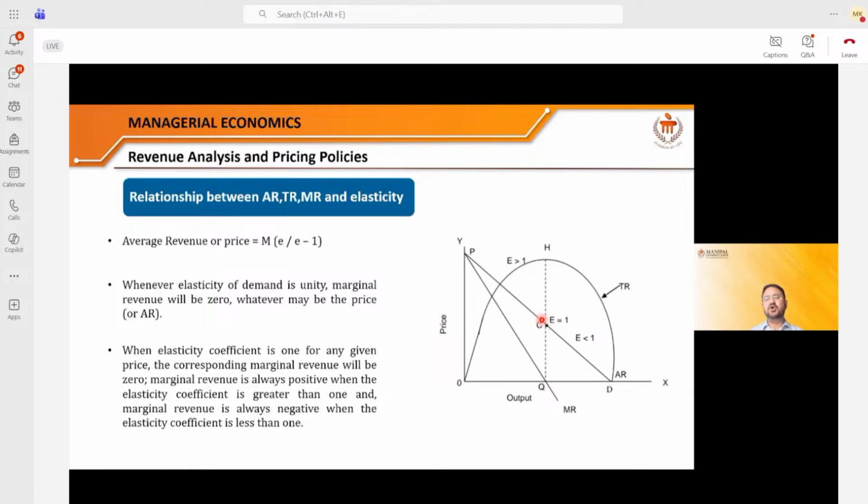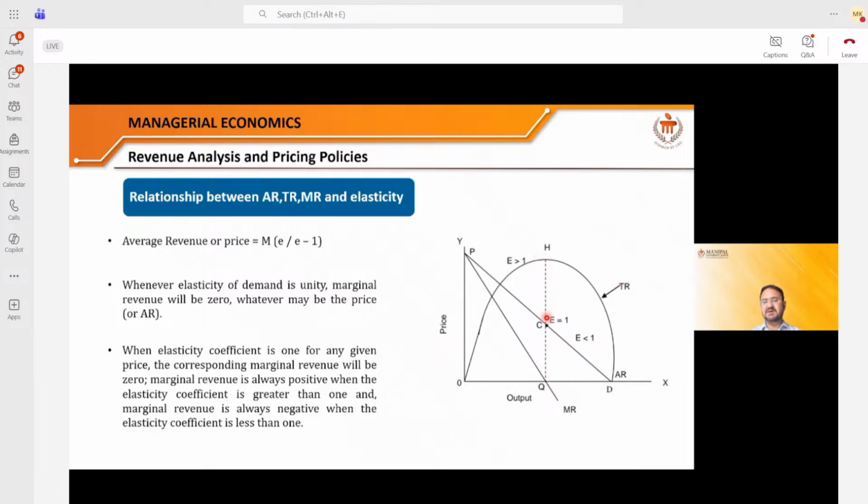At the center point, as I told you, elasticity is always equal to 1. If I divide this entire demand curve into two equal halves, PC equal to CD, then at this center point elasticity is always equal to 1. And if I make a dotted line from this point, crossing the elasticity and touching here at the marginal revenue, what I will see is H, the point at which the total revenue is maximum. This curve is of the total revenue, TR.